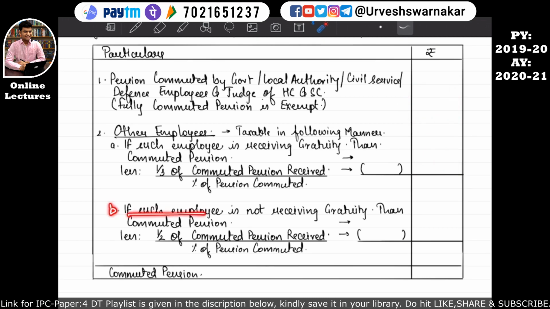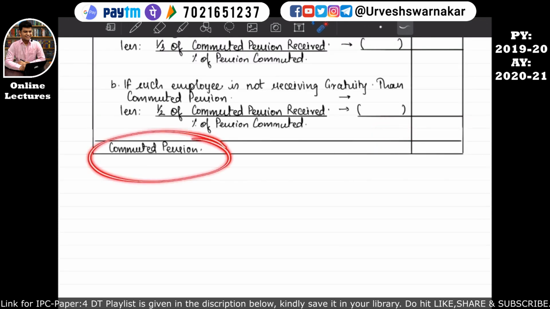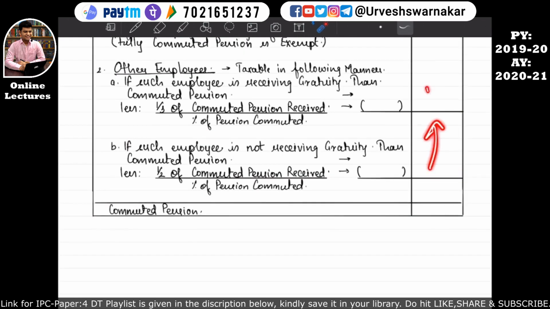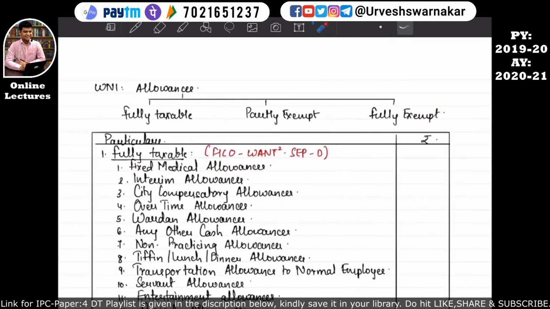Point B says that if such an employee is not receiving gratuity, then commuted pension will be calculated in this manner. Commuted pension actually received will be further reduced by the amount derived after applying this equation. The equation says half of commuted pension, that means the amount written over here, will be taken here, and the entire numerator will be divided by the percentage of commutation. I hope this is quite clear by now. Whatever commuted pension we derive here or here, we will take it into the computation of income from salary. So let's move into our main format again, that is computation of income from salary.